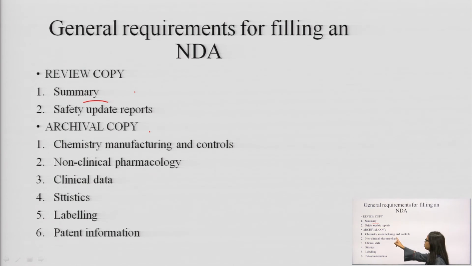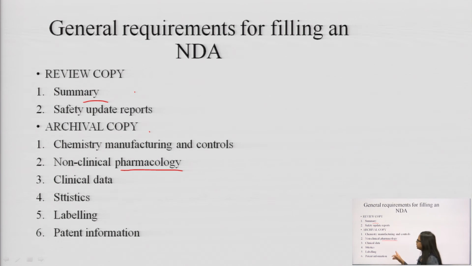Next, archival copy. It means chemistry, manufacturing and controls. Non-clinical pharmacology. It means the non-clinical studies we have done, their pharmacological effects or reports, the results should be included in the archival copy.